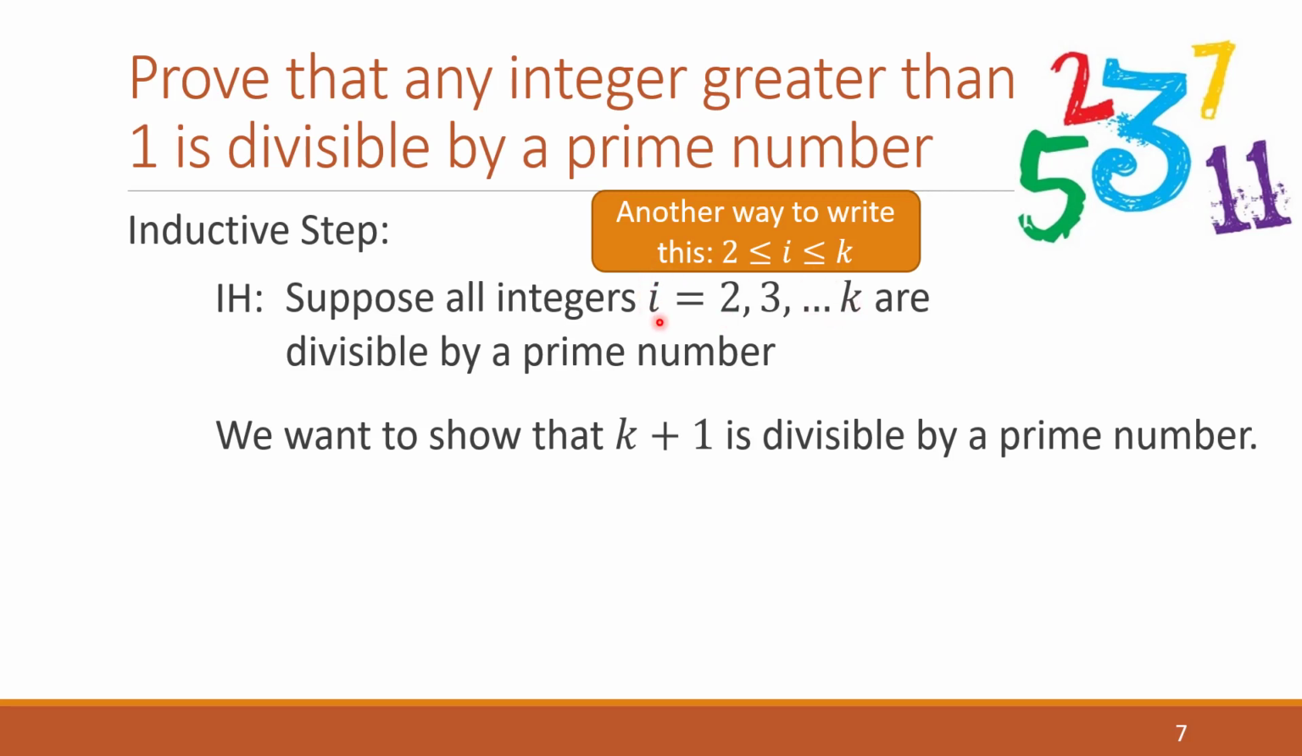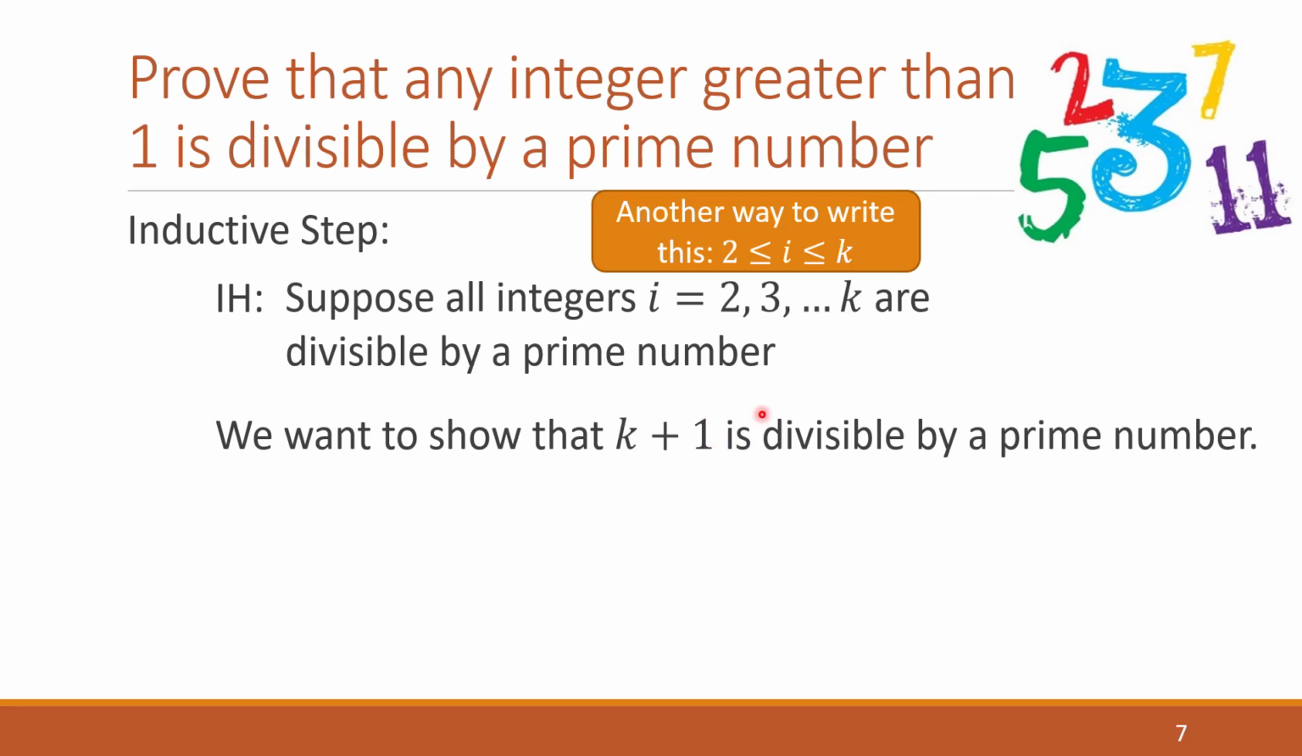So we're strengthening our assumption. We're making a stronger assumption. We still can't assume that all numbers are divisible by a prime number because that's what we're trying to prove. But we can assume this. Now, the way we're going to do this is I'm going to break this into cases because we're looking at a number k plus 1. We want to look at this number and show that it's divisible by a prime number.